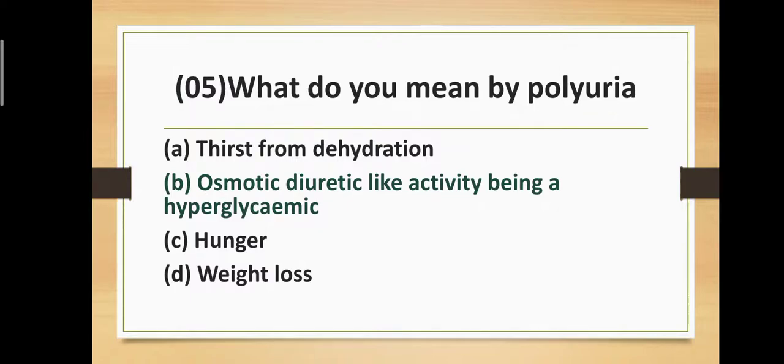Question number fifth. What do you mean by polyuria? Option A, thirst from dehydration. Option B, osmotic diuretic-like activity being a hyperglycemic. Option C, hunger. And option D, weight loss. Option first is the definition of polydipsia. The correct answer is option B, osmotic diuretic-like activity being a hyperglycemic. That means polyuria means osmotic diuretic-like activity being a hyperglycemic.